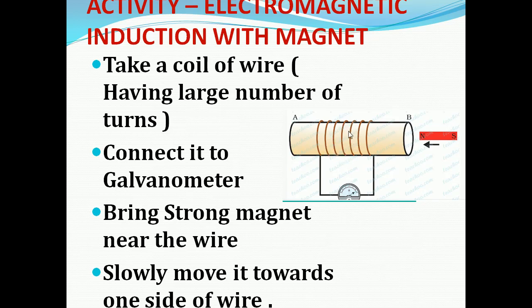So here you can see the coil of wire which has a large number of turns, connected with the galvanometer. Now we are bringing a strong magnet near the wire. Slowly we have to move it towards the outside of the wire.